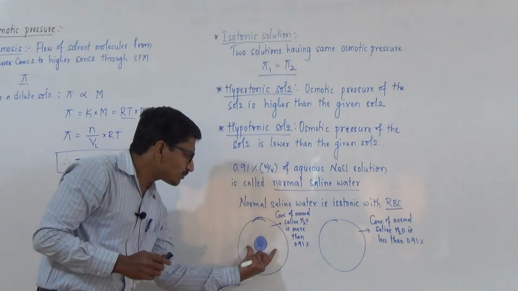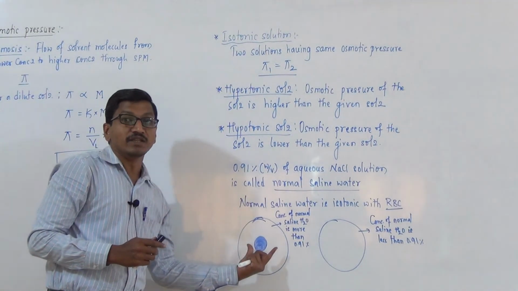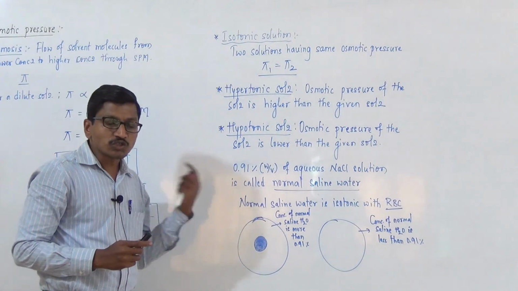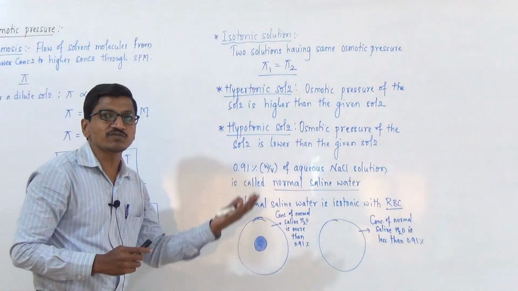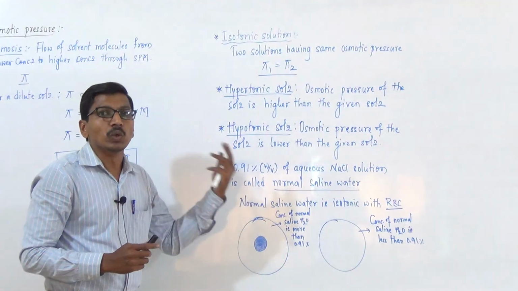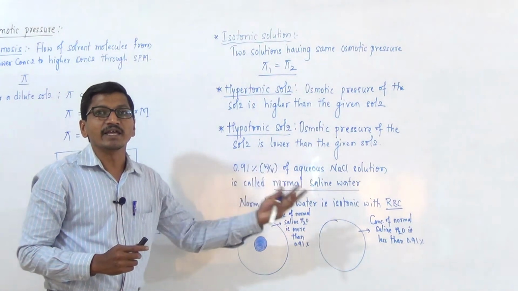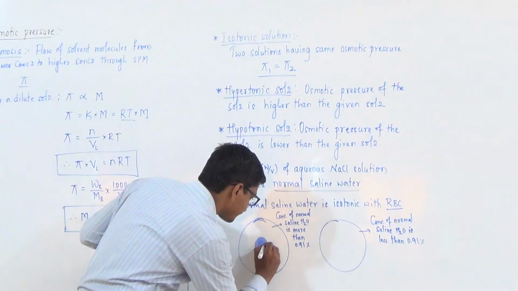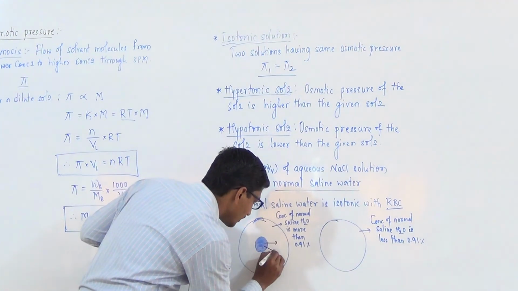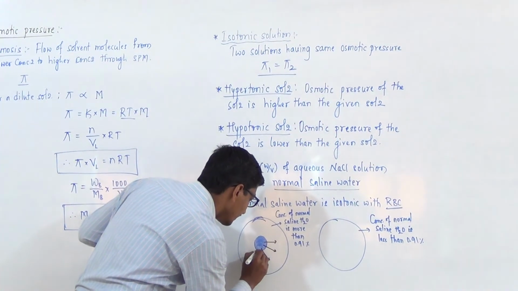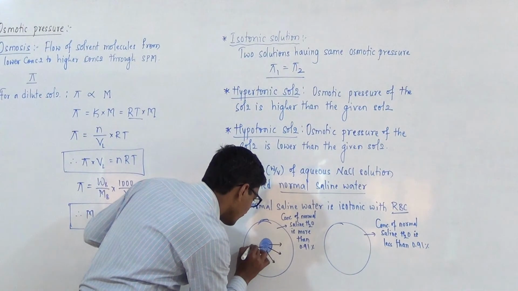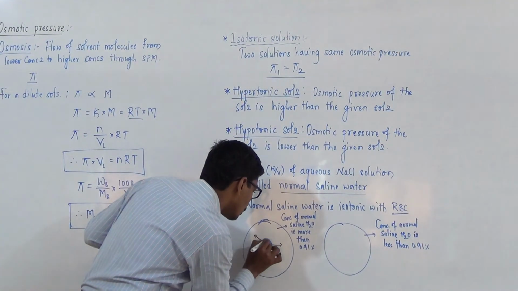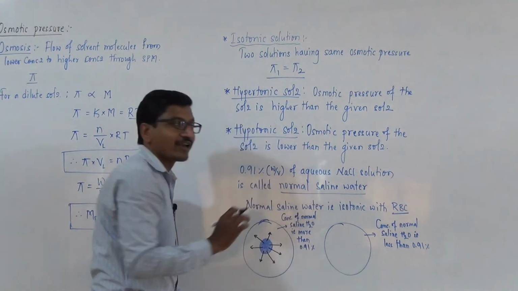The osmosis process takes place in this case. Osmosis is nothing but the spontaneous flow of solvent molecules from lower concentration to higher concentration, and the water present in the blood cells moves towards the saline concentration.